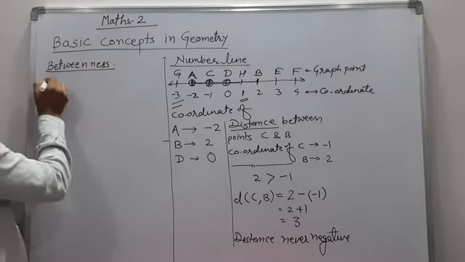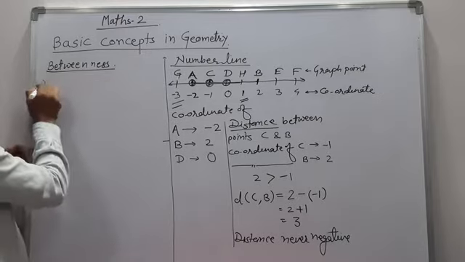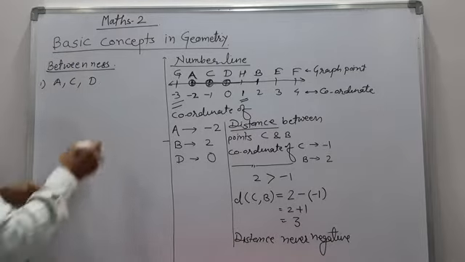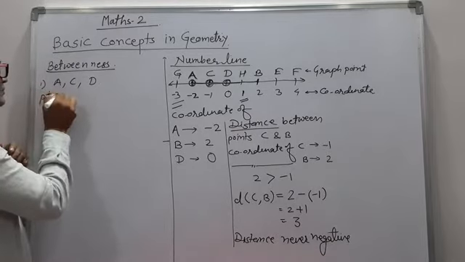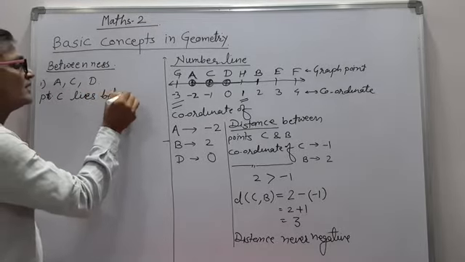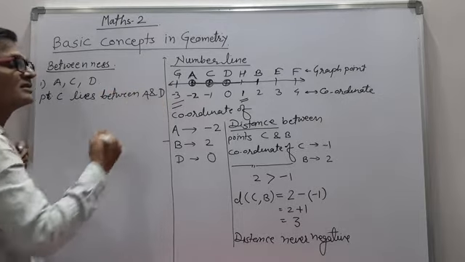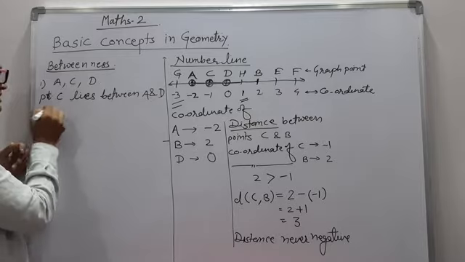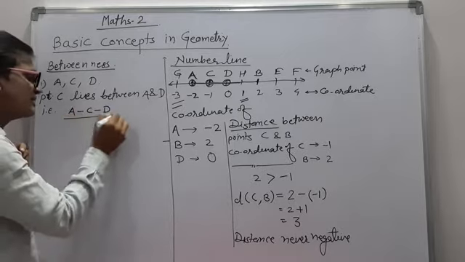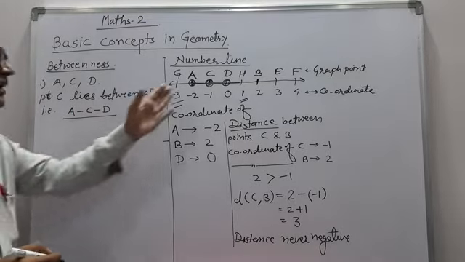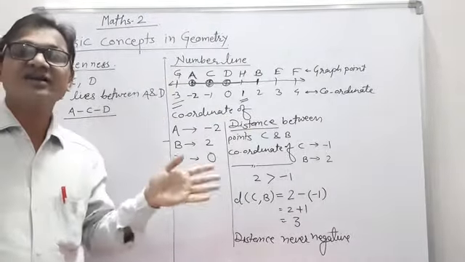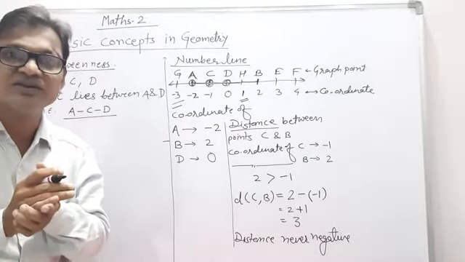That betweenness means here, if we take the points A, C and D, the point C lies in between A and D, and we represent that as A dash C dash D. That is the representation of betweenness. Now if we see on the number line, we can directly see that C is in between A and D, but the number line is not given, only coordinates are given. Then how we find out the betweenness?